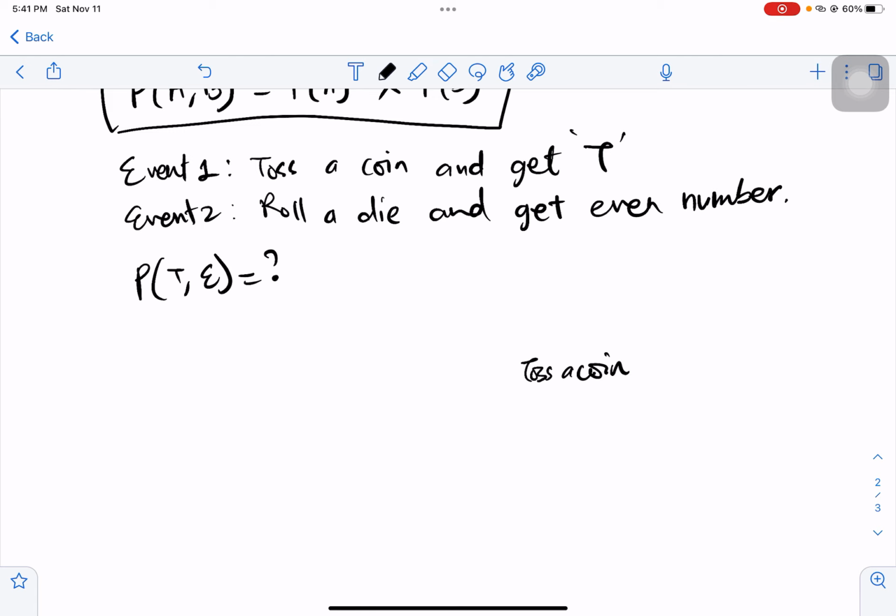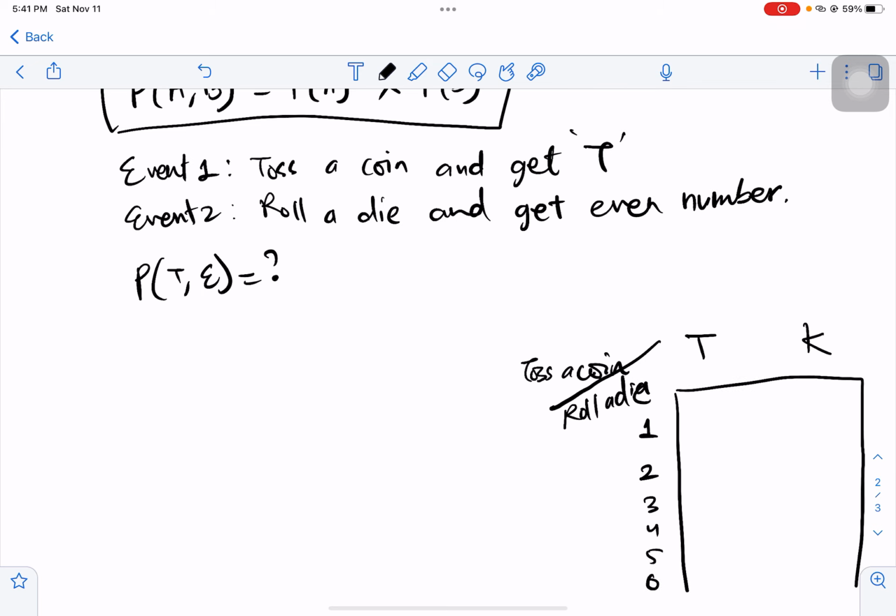So what are the possible things that will appear? Either tastage or khorlo. However, if I roll a die, what are the possible things that will appear? It may be 1, 2, 3, 4, 5 or 6.